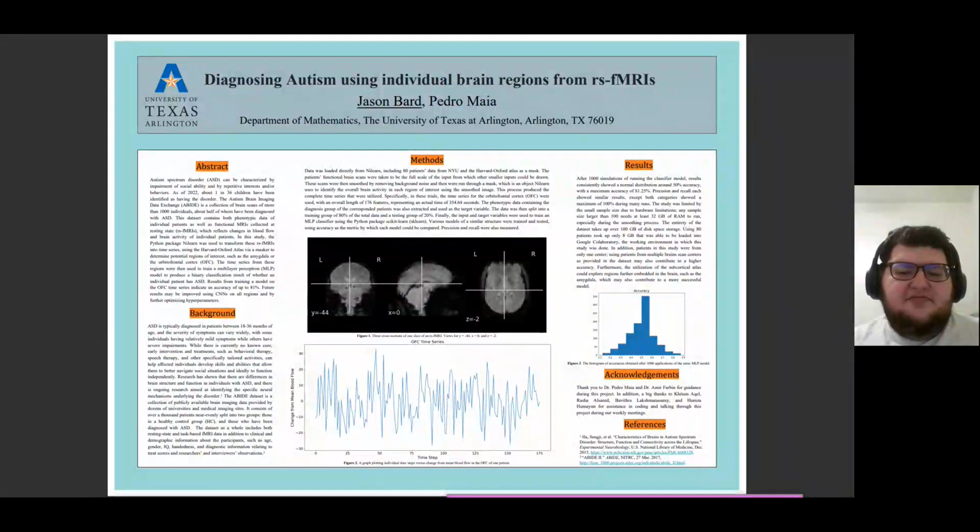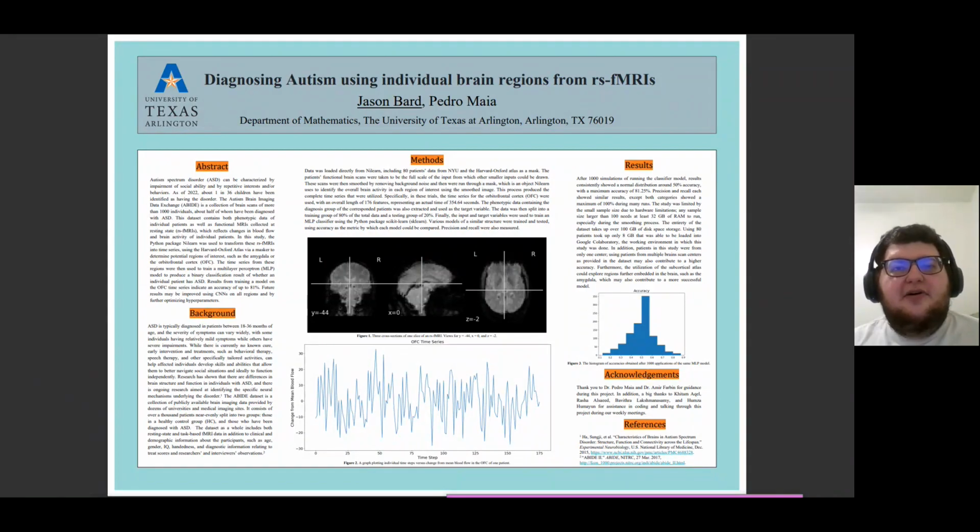The dataset as a whole includes both resting state and task-based fMRI data, in addition to clinical and demographic information about the participants, such as age, gender, IQ, handedness, and diagnostic information relating to test scores and researchers' and interviewers' observations. In this study, I used the Python package nilearn to transform these RSfMRIs, as they're known, into time series using the Harvard-Oxford Cortical Atlas via a masker to determine potential regions of interest, such as the amygdala or orbital